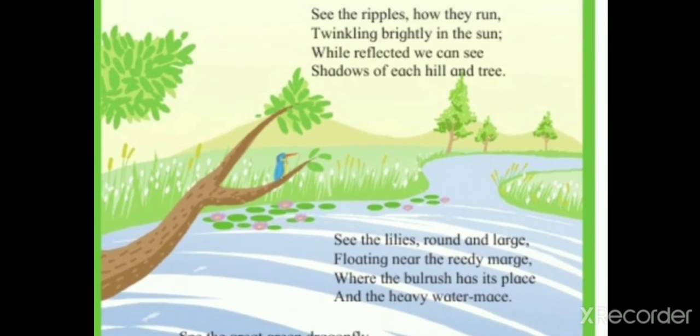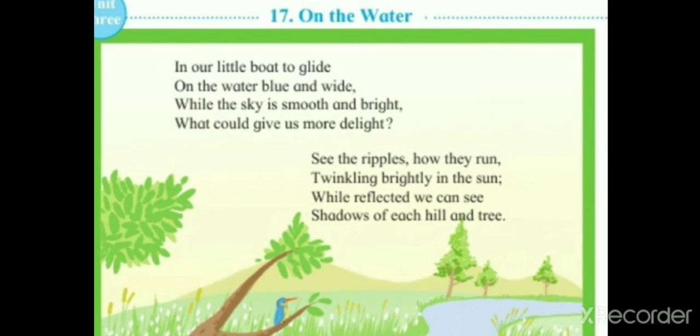So the poet is describing whatever he is seeing while he is riding the boat. The boat is moving very slowly on the surface of the water, the water is blue and white, and the sky is smooth and bright at that time, and this is giving him delight, which means happiness and joy. What could give more delight means he is asking the question, what is going to give you more delight than this, more happiness than this.